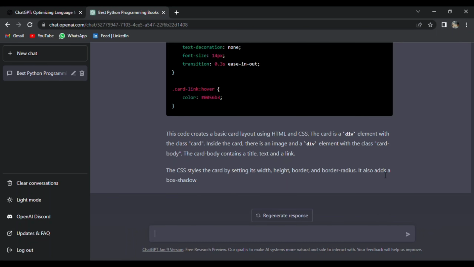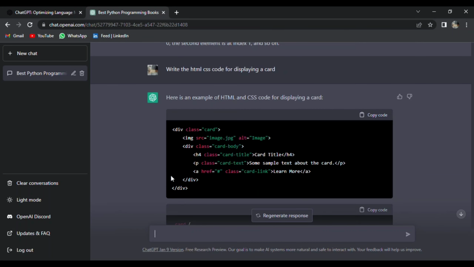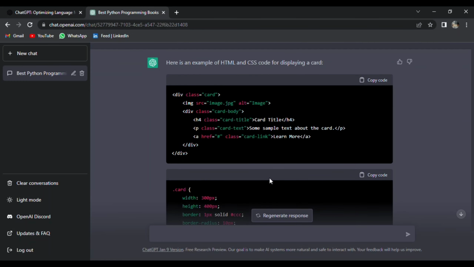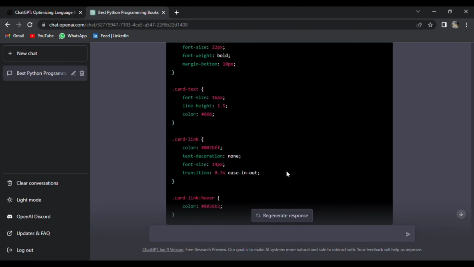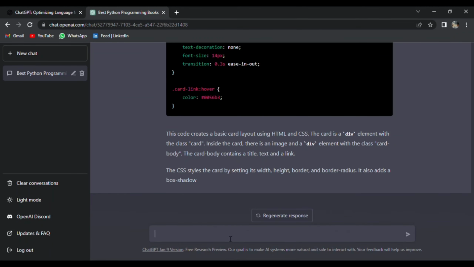We have the markup code here. We have a div with the class of card. Inside the div we have an image. Then we have card content inside a div. We have card title and card description. And right below that we have all the CSS we need to display a beautiful card.